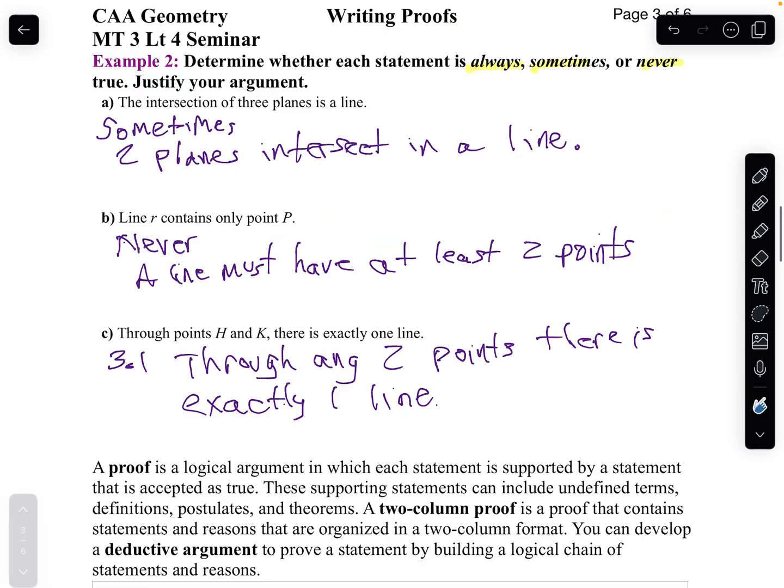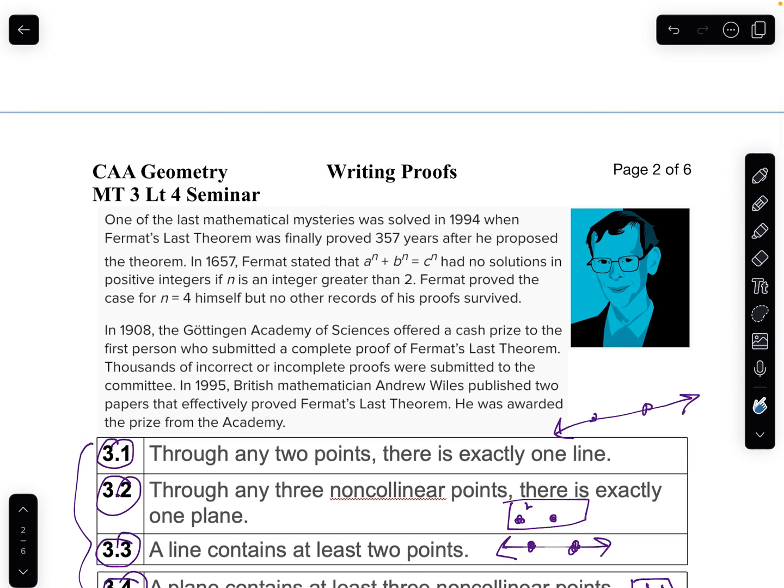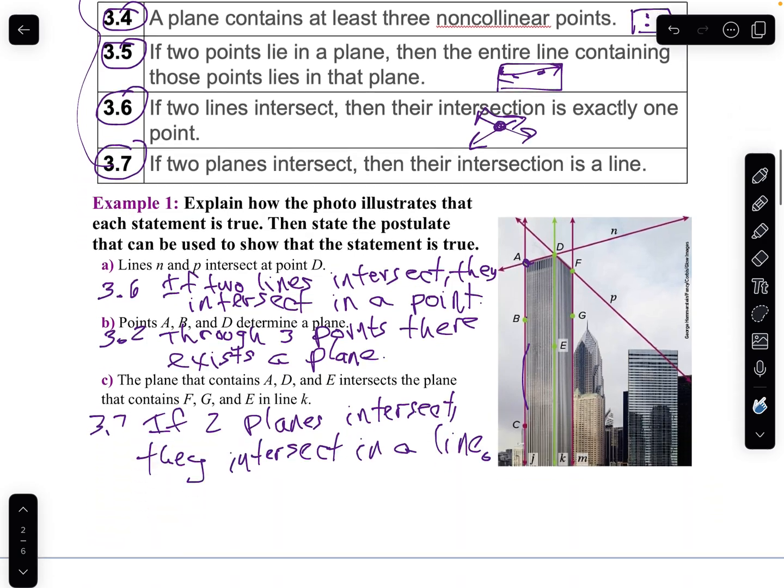Like Fermat's last theorem we talked about in the beginning here. We're not going to do that in geometry because it's actually two pages or 2 different articles by this person from 1995, but we know it's true. Somebody else has proved it, so I can say that anything beyond 2 is the Pythagorean theorem or something like the Pythagorean theorem doesn't work. A to the n plus b to the n will never equal c to the n with whole numbers. Obviously, that will be true with decimals, but not with whole numbers.